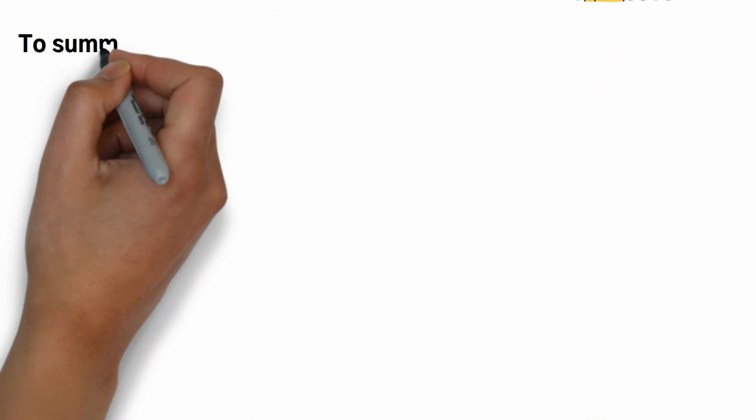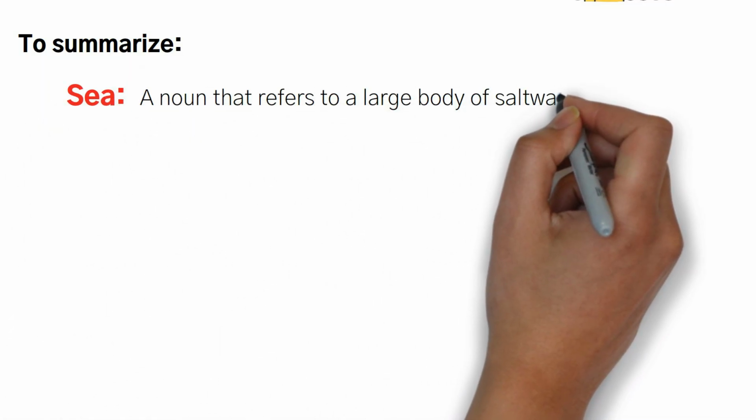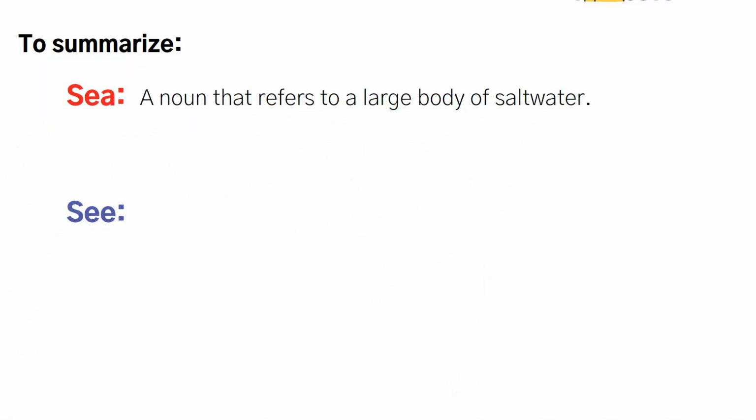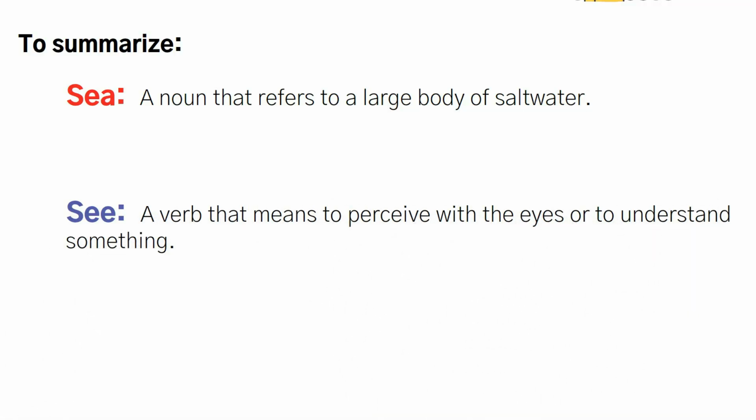To summarize, sea, a noun that refers to a large body of salt water. See, a verb that means to perceive with the eyes or to understand something.